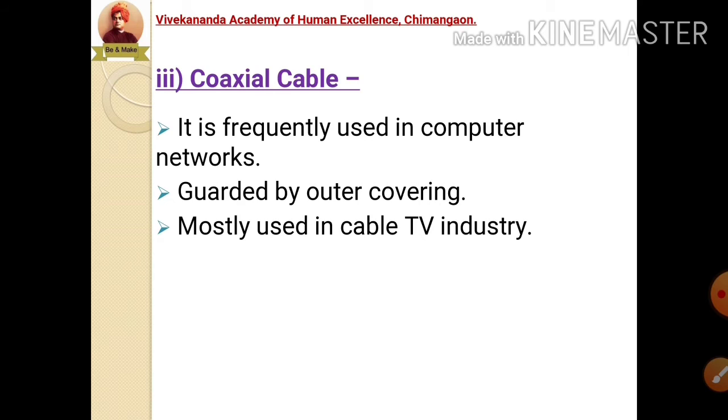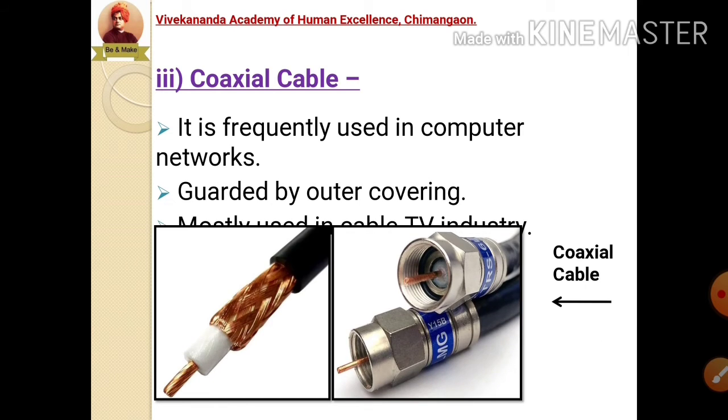And these wires are mostly used in the cable TV industry. If you have a cable at your home, you might have seen these kind of wires which are connected to your TV. So these wires are considered as coaxial cable, which has a small wire inside, but that wire has a hard outer covering.